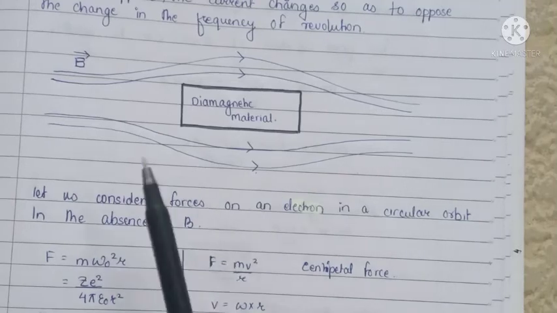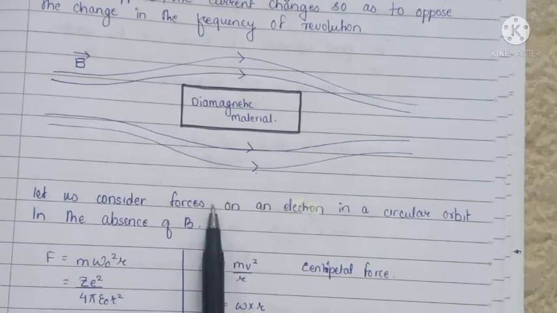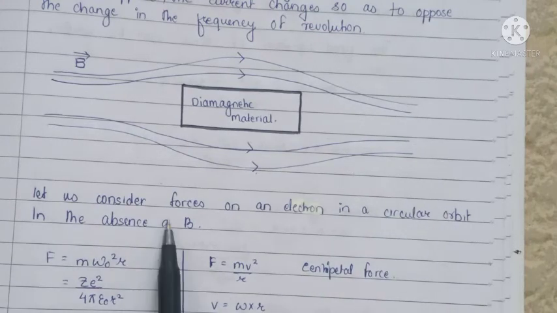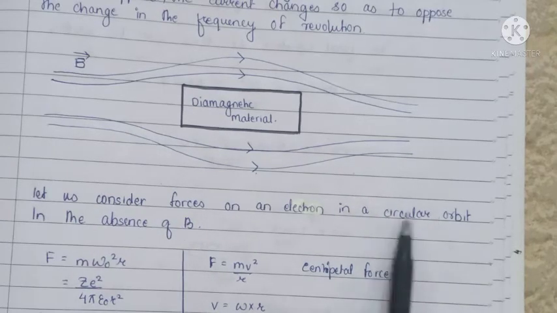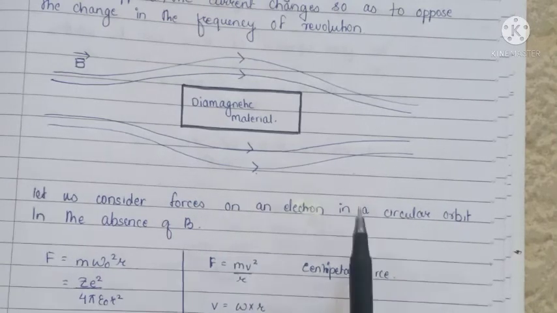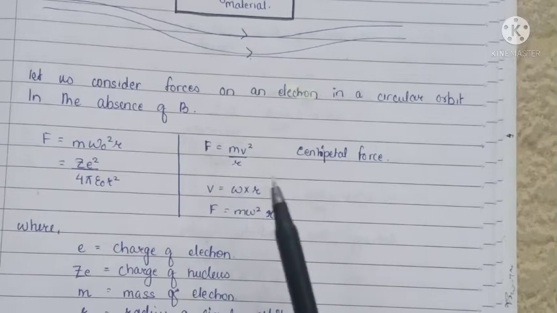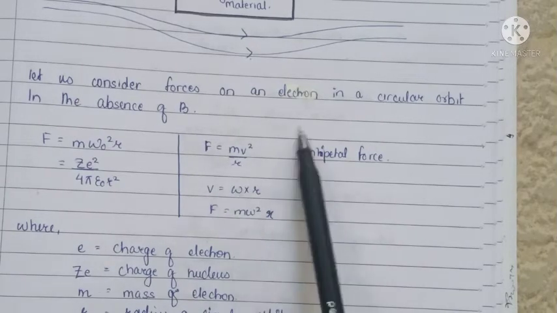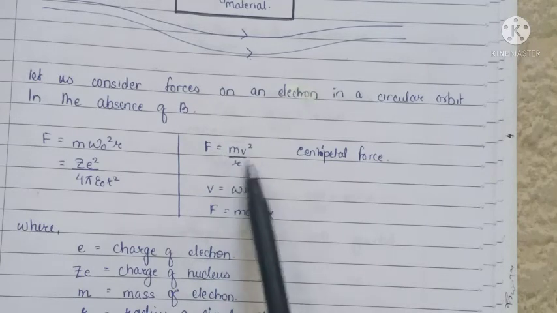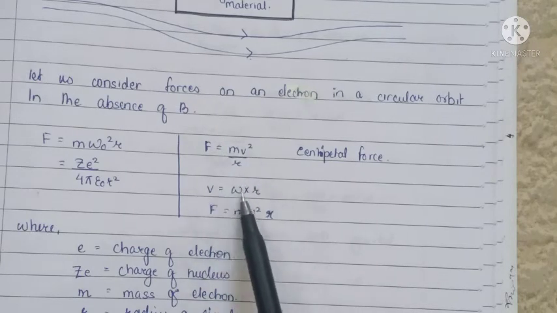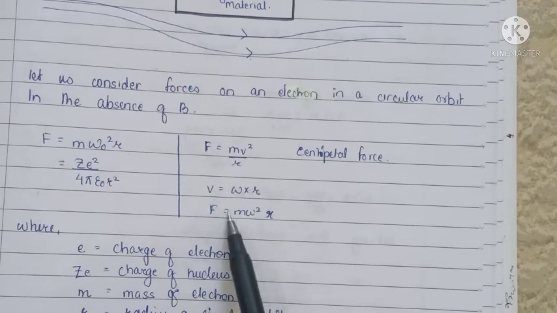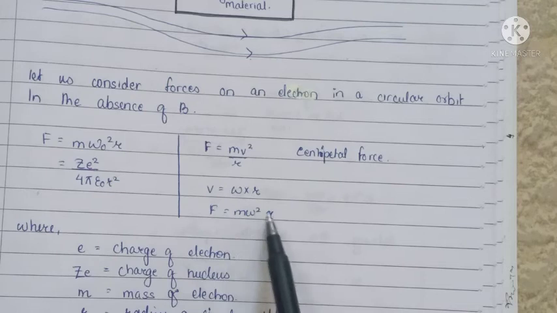Now mathematically, let us consider forces on an electron in a circular orbit in the absence of B. Now we take a circular orbit because we are considering Bohr's model of an atom. First, the orbit is circular, so we have centripetal force. Now centripetal force is given by m v square by r, where v is equal to omega into r. Substituting, F is equal to m omega square r.